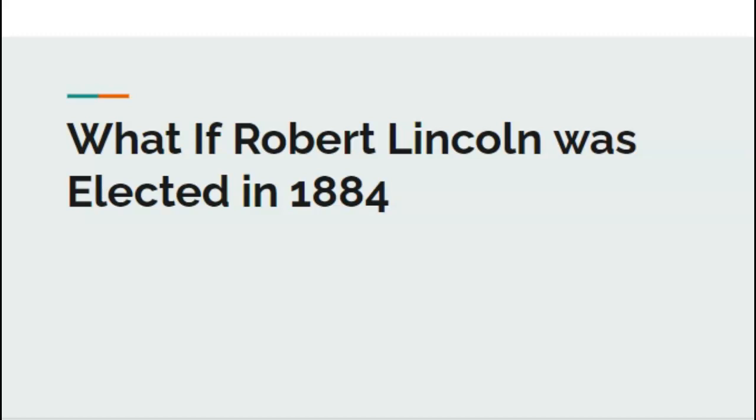We're going to be doing what if Robert Lincoln was elected in the 1884 presidential election. Robert Lincoln is the son of Abraham Lincoln, as some of you might know. In our own timeline, Robert Lincoln did not run for president. He was pushed to run, however he declined either the presidential or the vice president nomination. He was offered both and he really didn't want either. So it's become a what if scenario throughout time, and we're going to be taking a look at that today.